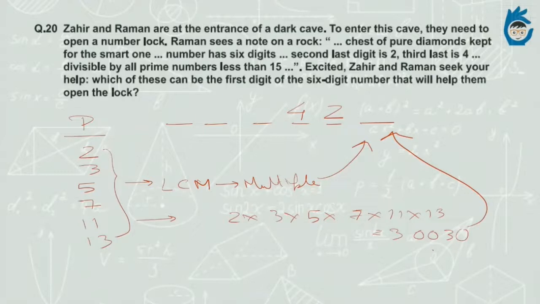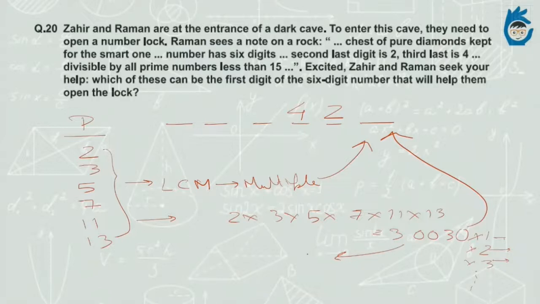When it is multiplied by some number, whatever value we get, the second last digit should be 2 and the third last should be 4. So the only number which, when multiplied by 30030, will give 2 as the second last and 4 as the third last digit, is 14.